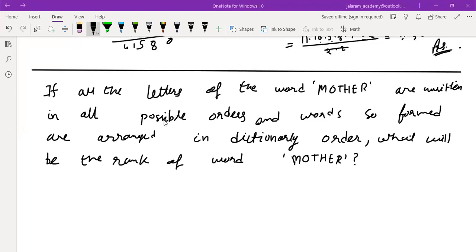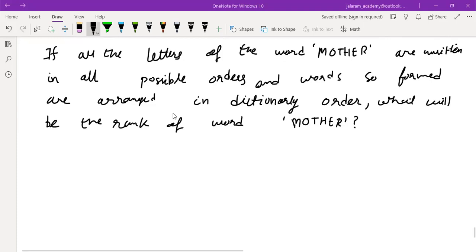If all the letters of the word MOTHER are written in all possible orders, and the words so formed are arranged in dictionary order, what will be the rank of the word MOTHER? We observe that all the letters are different. M-O-T-H-E-R.